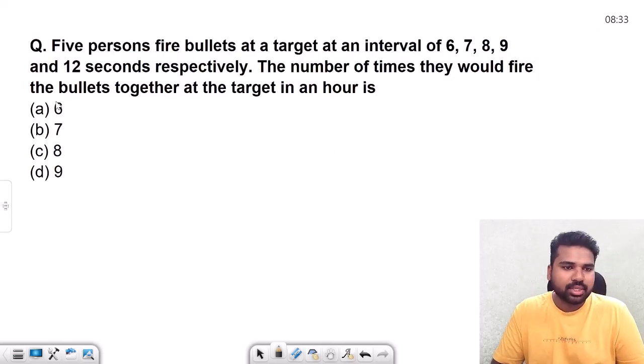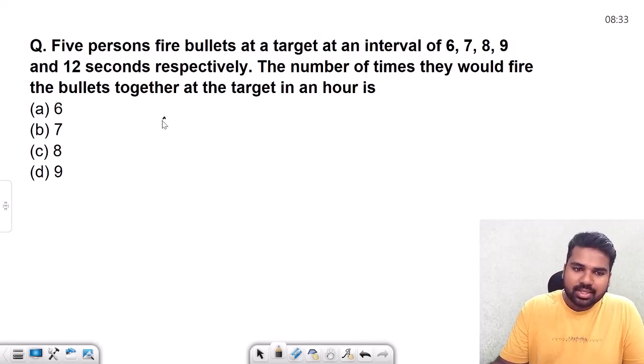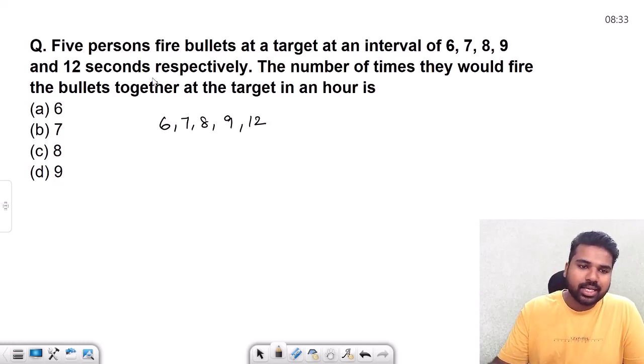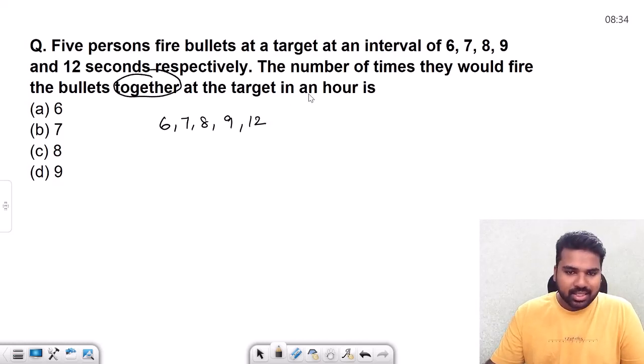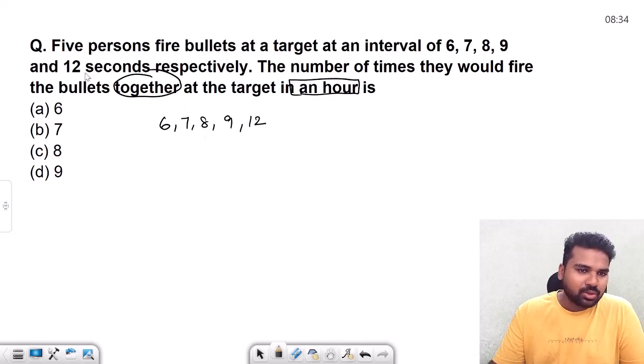Let's take another question. 5 people are firing bullets at a target with intervals of 6, 7, 8, 9 and 12 seconds. The number of times they would fire the bullets together at the target in an hour. So in 1 hour we need to find. See, we need to convert everything into seconds. In 1 hour we have 60 minutes, and 60 seconds in each minute.